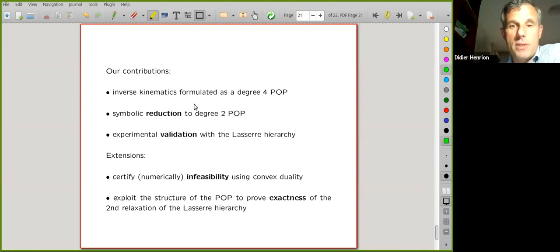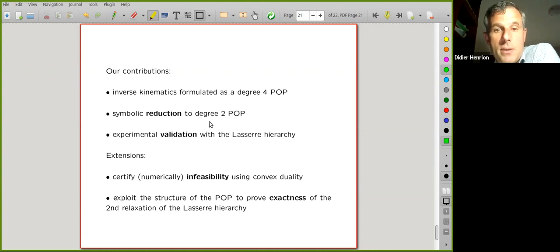So the contribution was first the formulation of inverse kinematics as a degree 4 POP. So this was known before, but what is not known is the systematic reduction, using computer algebra, of this very problem into a degree 2 POP.